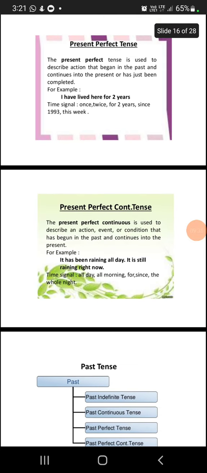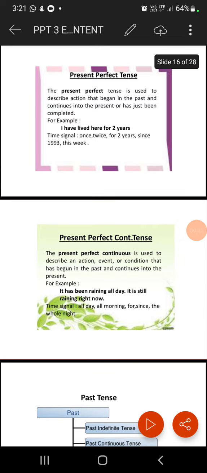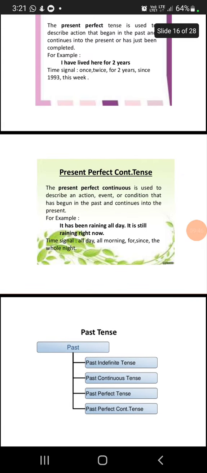And the final one in the present context is the present perfect continuous tense. The present perfect continuous is used to describe an action, event, or condition that has begun in the past and continues in the present. For example, it has been raining all day. It is still raining right now. So here it represents all day, right now, all morning, since the whole night. So the things which are continuously happening always come under present perfect continuous tense.